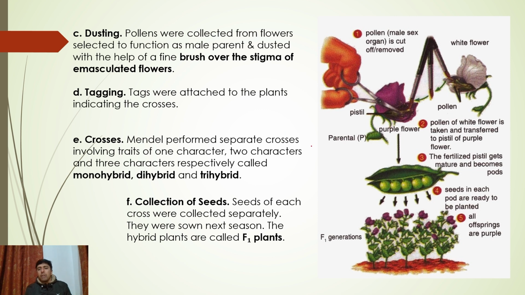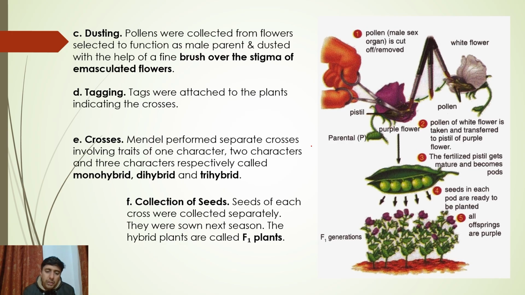One flower was made to act as a male, another flower was made to act as a female. From one the pistil was removed, and from the other, the stamens were removed.